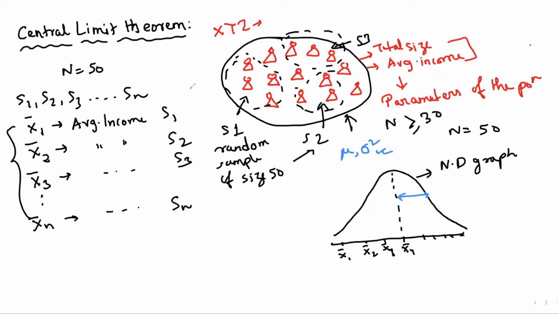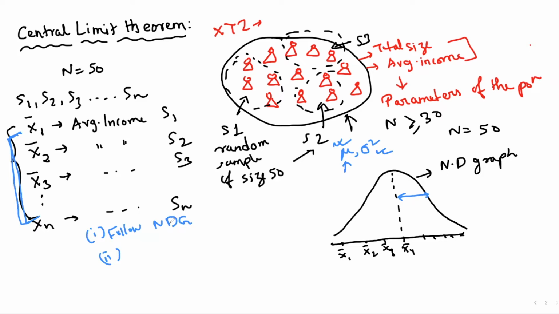So the central limit theorem says, number one point, if you draw out samples from a population and we calculate the average of those samples, and if you plot them, they will follow a normally distributed graph where, if mu is the mean of the population, then the mean of this many sample means will be equal to mu.